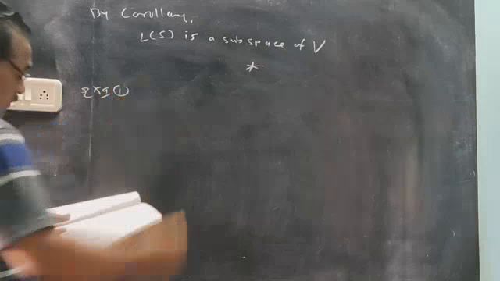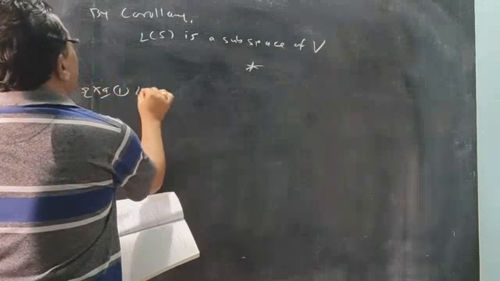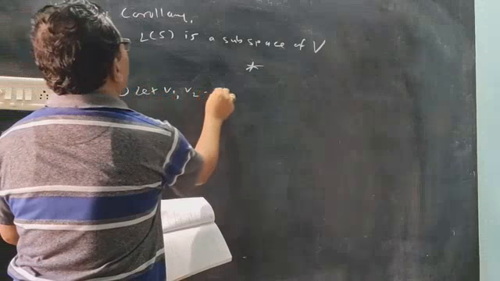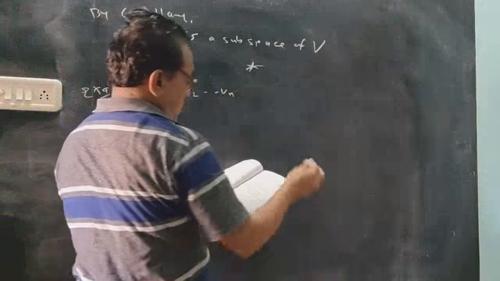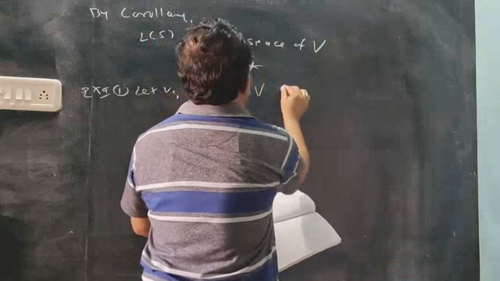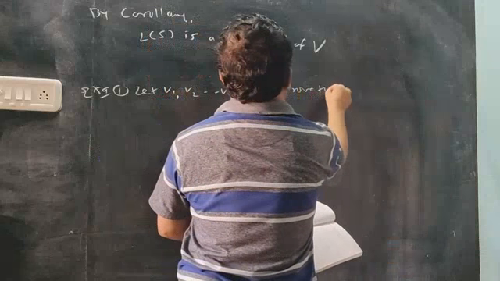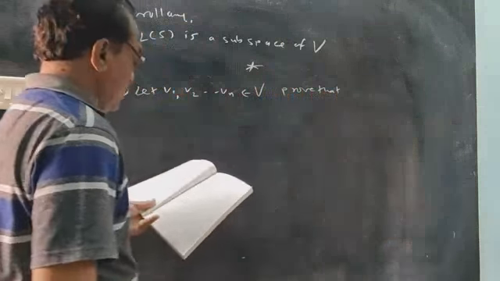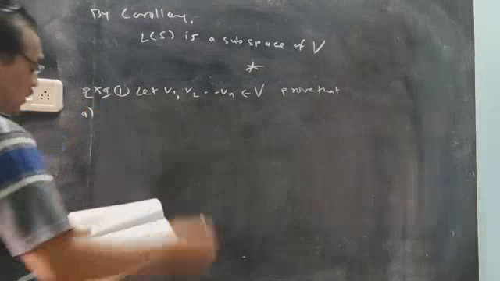Examples again on span. Let V1, V2 up to Vn be vectors of vector space V. Then prove two points.